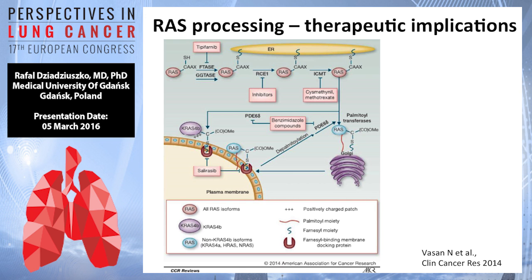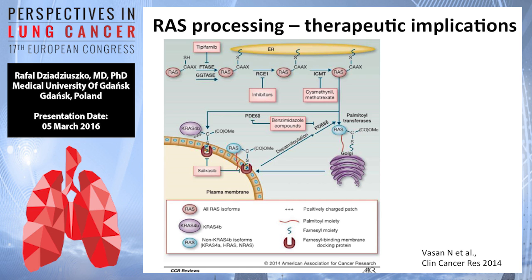The first set of different molecules that were developed against the RAS protein was associated with our knowledge of how RAS is processed in the cell.